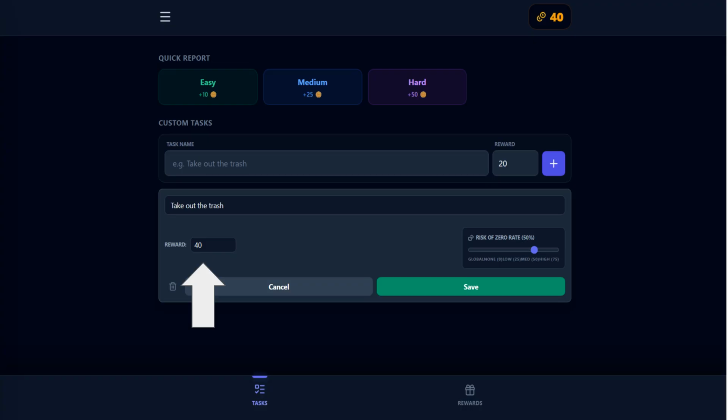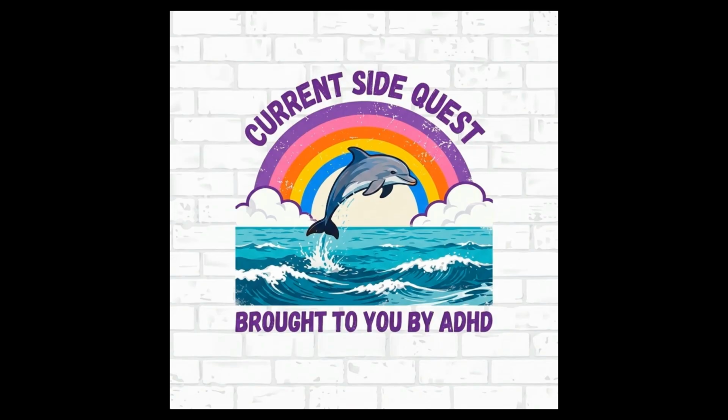Now let's talk about the app itself. It is available on Android, but not on iPhone. Sorry. In order to put it on iPhones, I would need to pay $100 a year, and that's a little bit too much for my ADHD side quest. However, I did find a way to get it to download to your computer. This is not convenient in most cases, but it is useful in one very significant case: homework.